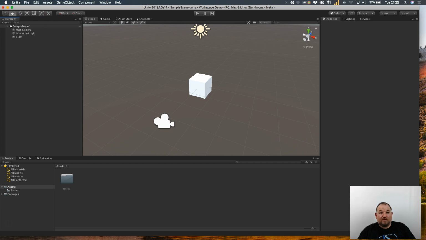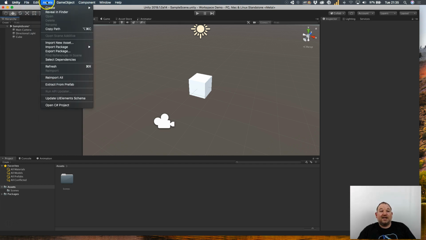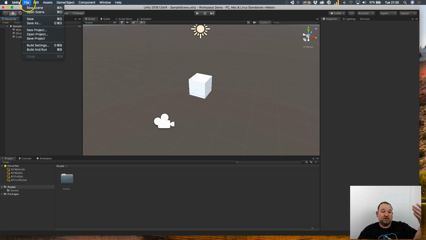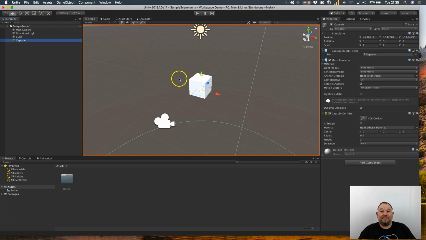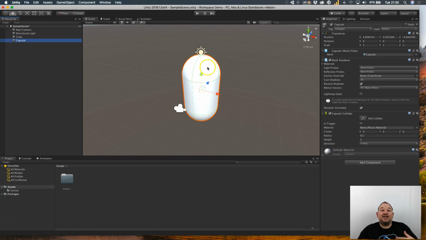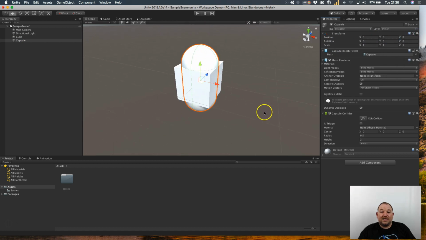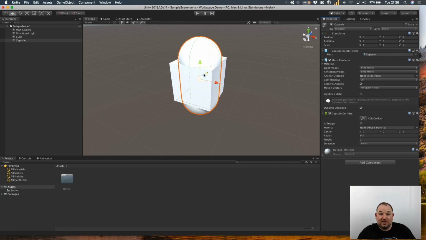But across the top of the software, we also have the usual suspects inside software, such as File and Edit. And in Unity particularly, we have access to the same menu by clicking on the Game Object tab. So you can come down to 3D objects and create whatever else you want. In this particular case, I'm going to create a capsule. Why not? So if I zoom out, there it is. You can see that it's not being centered once again, so I'll just reset that by clicking the cog. There we go, and you can see now that it's in the exact same location as the cube.